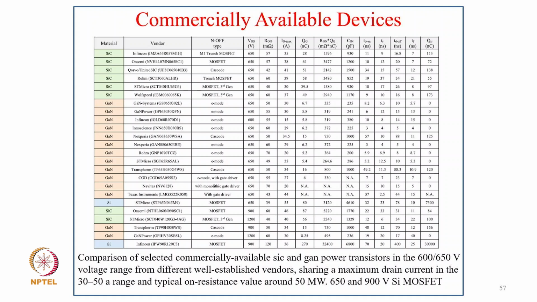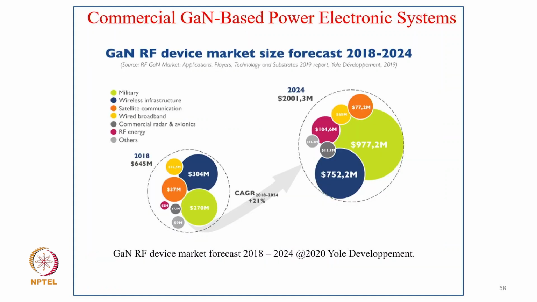And these are the different commercially available devices of silicon carbide, gallium nitride from different manufacturers like Infineon and ST Microelectronics, in different voltage ranges, starting at 650 volt and up to 1200 volt. So you can see these devices are not available even below 650 volt, and their RDS on is in milliohms, with their different currents, the charge and capacitance, and total rise time, fall time. All the characteristics you can see here as a quick look.